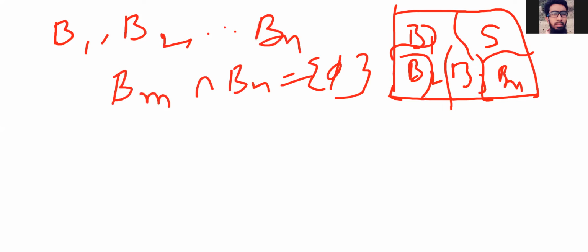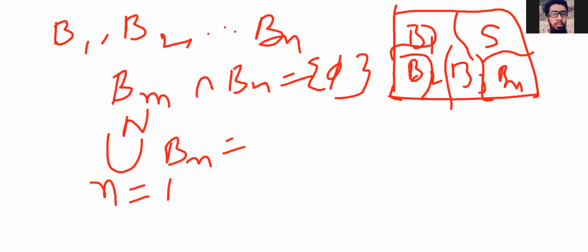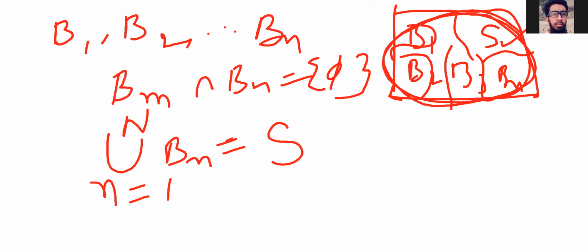We know that if I take the union of all these events, n equal to 1 to capital N, Bn, what does it result in? You can see that the total sum of all the events results in the sample space. So this is equal to the sample space.